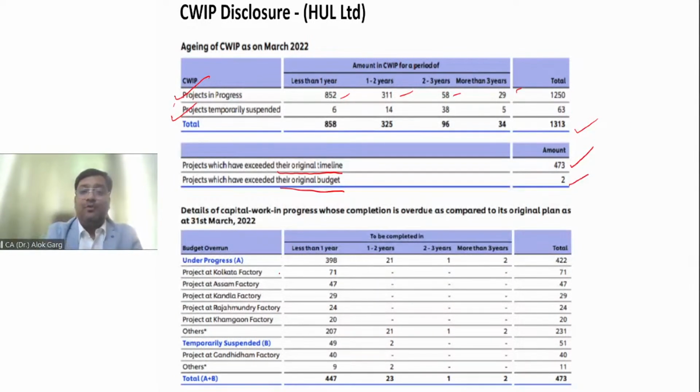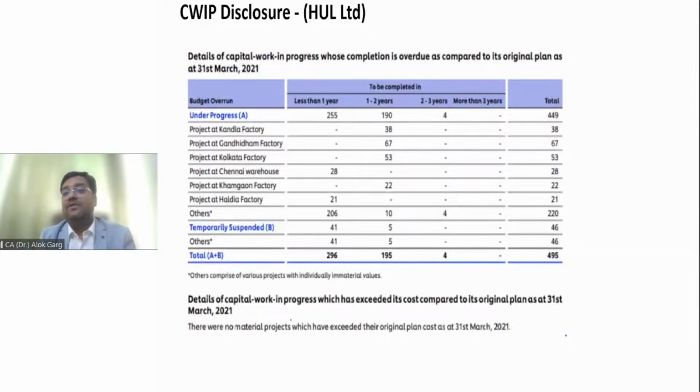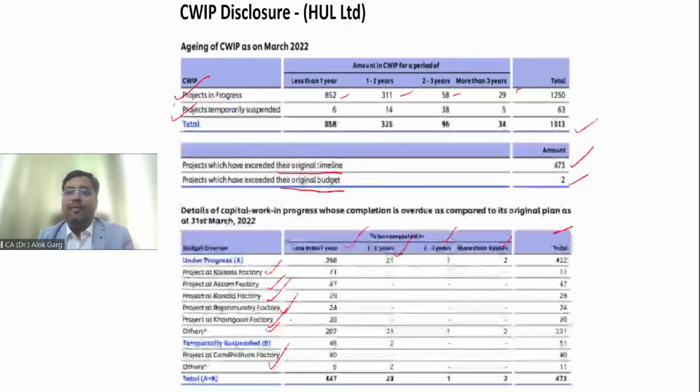And then for those projects, the company has given the aging as well. Kolkata factory, Assam factory, Kandla factory, Rajamundry factory, Khamgaon factory, others, Gandhidham factory. So the company has given these kinds of disclosures. Is that clear? Is that clear, guys? I hope you are able to understand more while looking at the real life disclosures.